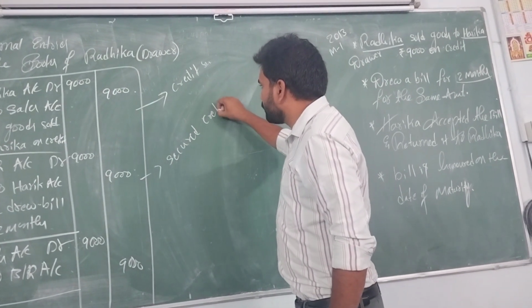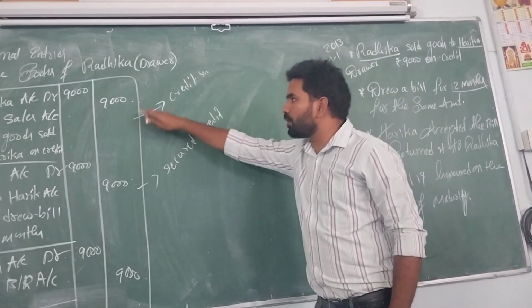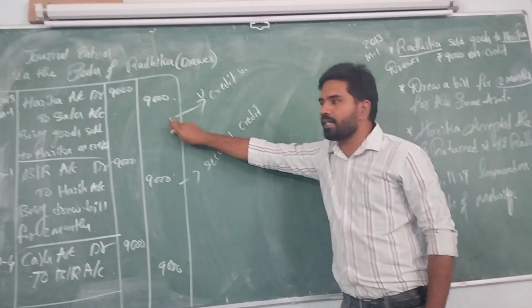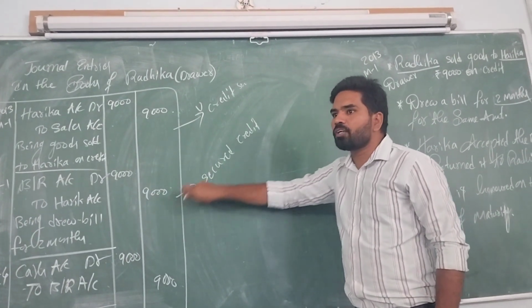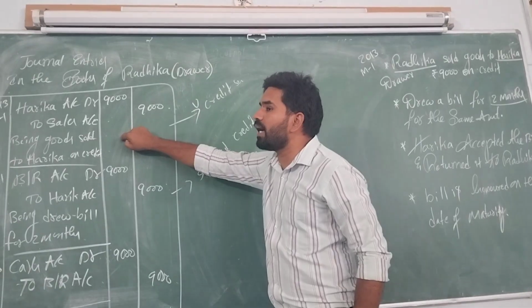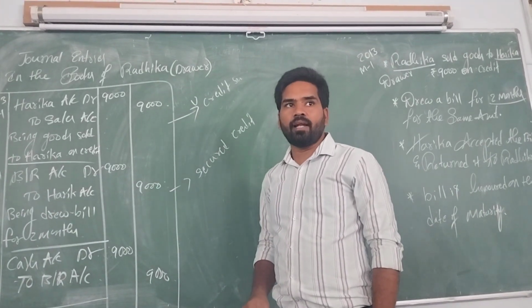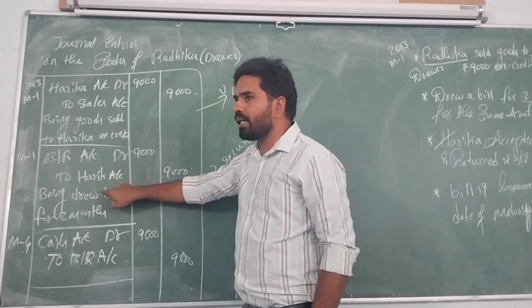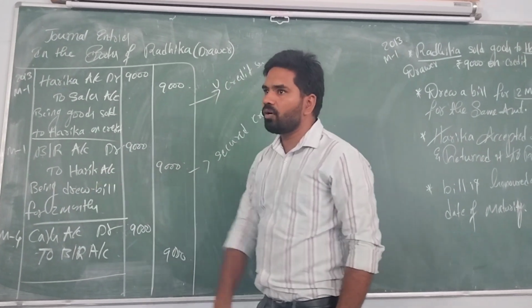What is the difference between the first and the second entry? The first entry is an unsecured credit sale, the second one is a secured credit sale. When you make the secured credit sale, you have to close the unsecured credit sale. That's why the Harika account is credited now.